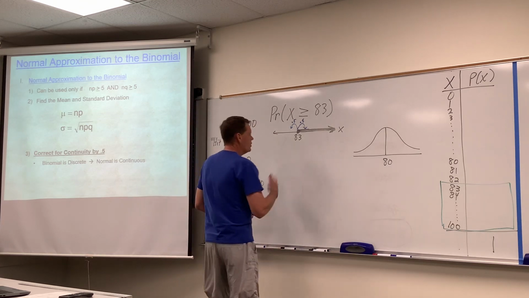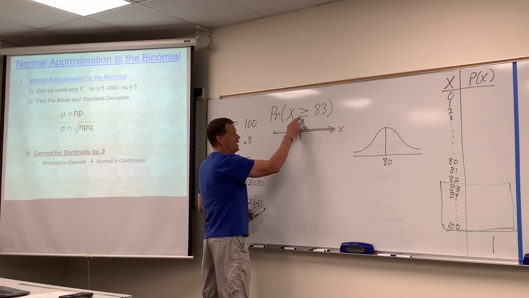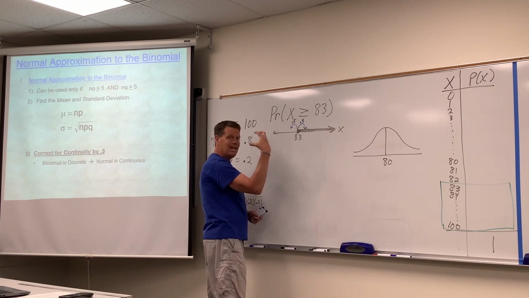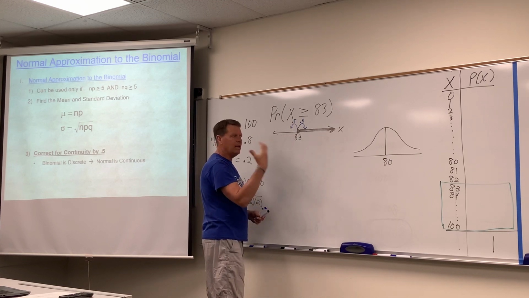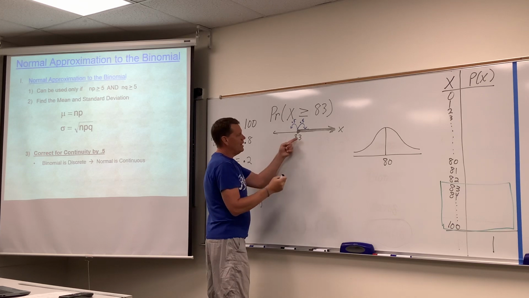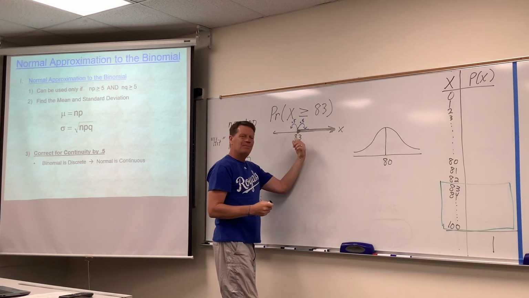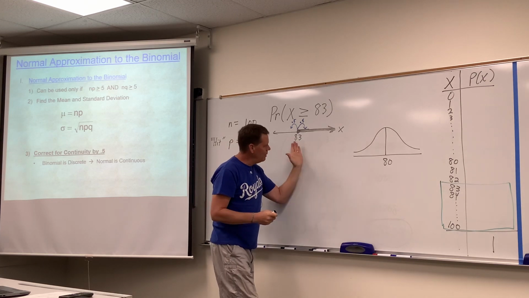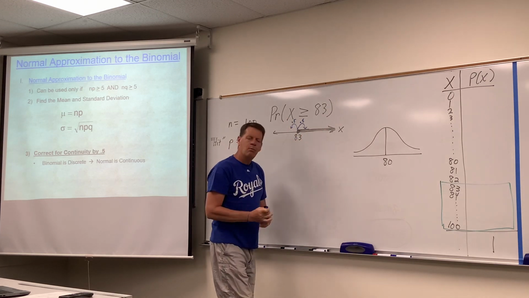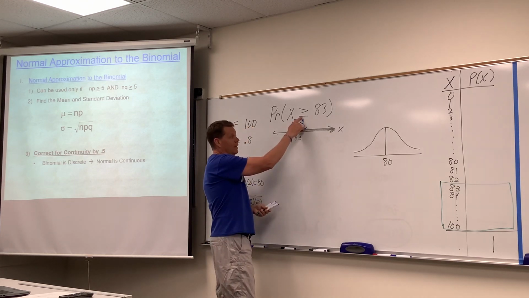So, here's what I'm looking at. Do we want to include the 83? Yes, equal to. It said at least 83, which means linguistically include 83. So my thought would be, if we go up to 83.5 and on up, we would lose the 83. We'd be above it, and we'd be running away from it, and we would lose the 83. And we don't want to do that. We want to keep it in the discussion because of that equal to.